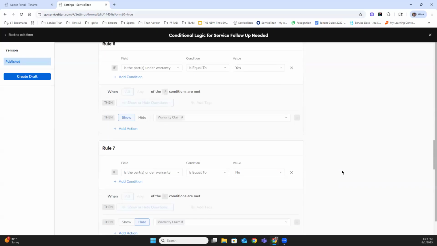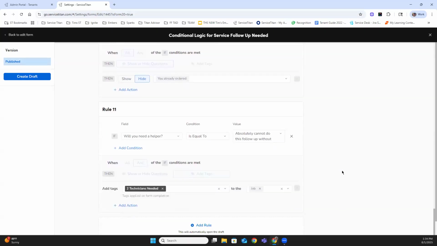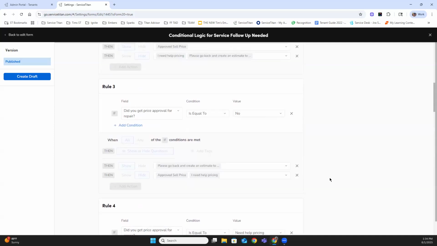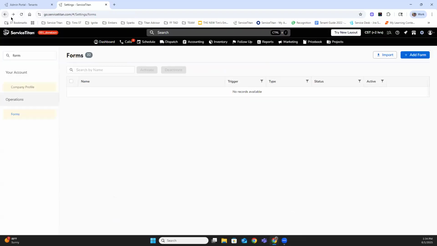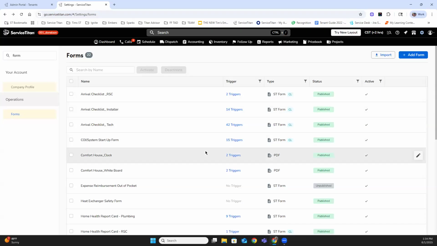So we can see here, this is a pretty easy process. If I scroll all the way down to the bottom, you can see this is where we're going to add those rules. Let's go back up to the top real quick. I do want to make one call out here. Let's go back to the form itself in the preview.